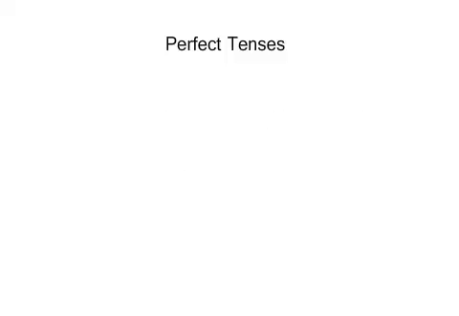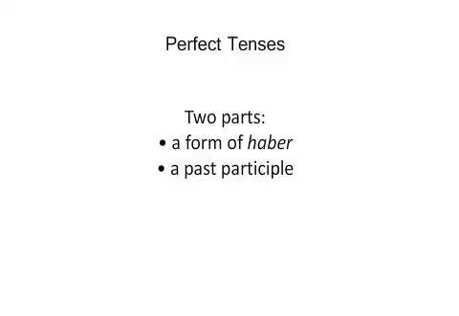It's not particularly important that you know what the names of each of these specific tenses are, so we're not even going to talk about that. It's just important to understand that perfect tenses can be used in any time frame. Just like with the present perfect tense, we do have two parts of any perfect tense. We need a form of haber, conjugated in whatever tense we happen to need, and a past participle.